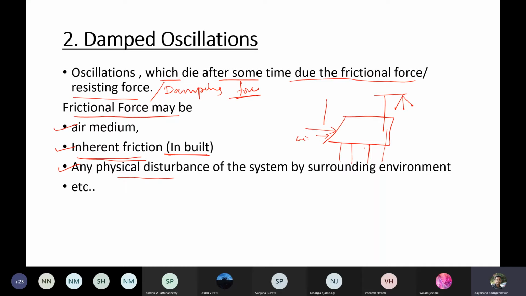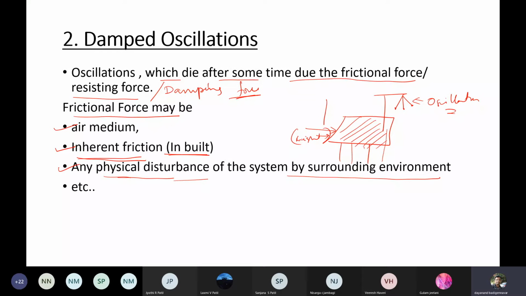Once you put weight on it, the table gets disturbed, and the oscillations also get disturbed. So this can also act as a disturbance or a resisting medium. Therefore, any physical disturbance of the system by the surrounding environment. Along with this, there are n number of oscillations where you have such damping forces in nature.